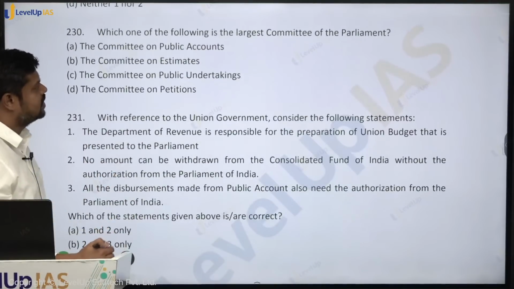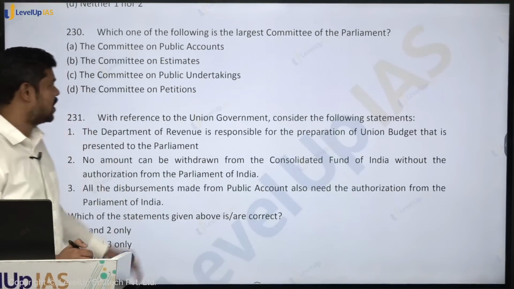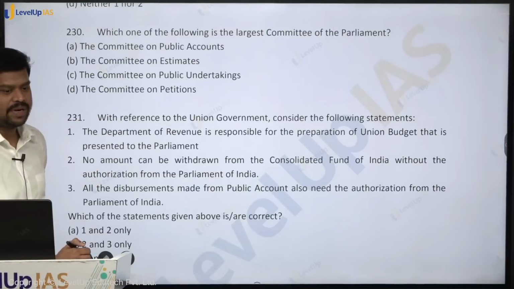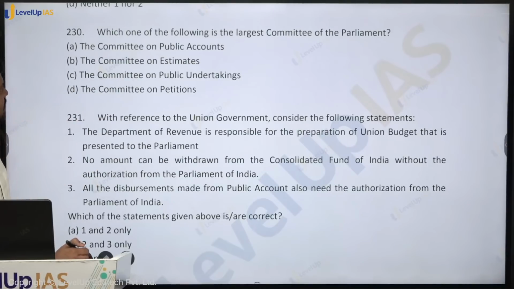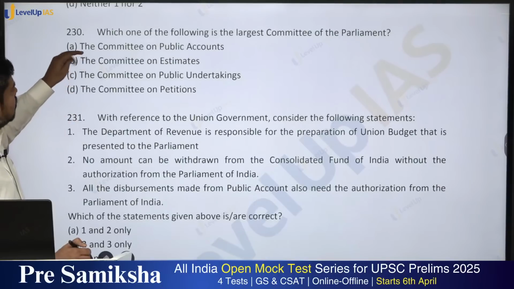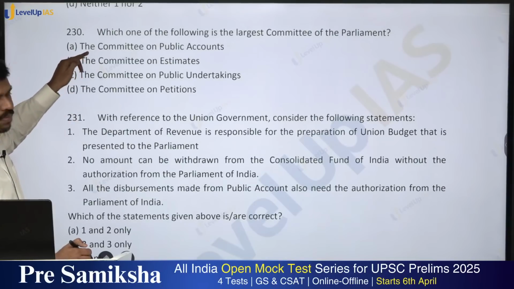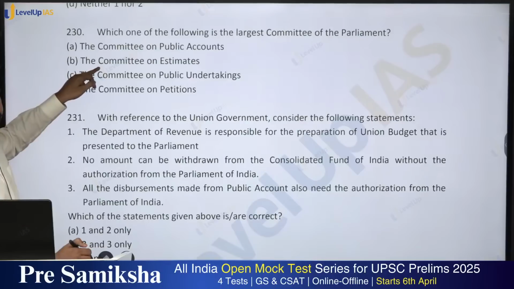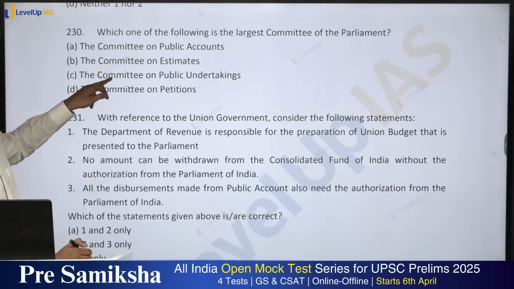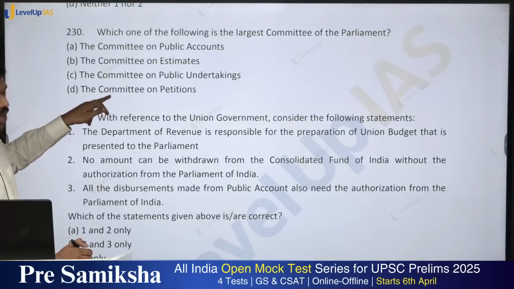Which one of the following is the largest committee of the parliament among the given things? So which is the largest committee in the parliament? It is the estimates committee. So quickly tell me, the committee on public accounts, how many members? Committee on estimates 30. Committee on public sector undertakings 22. Committee on petitions.